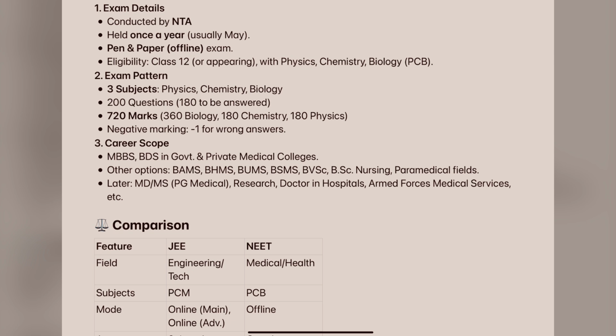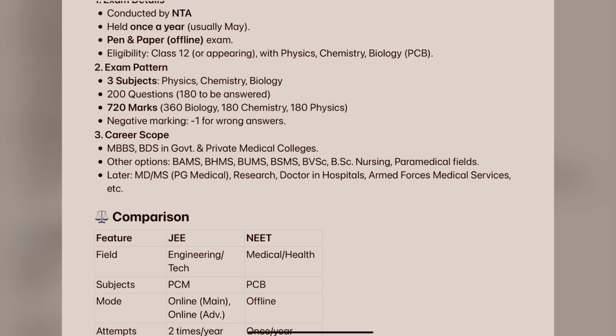Here also we have 12th class, those who are completing first year and are going to write the annual examination, their board exams. These people are eligible to write this exam. So what are the subjects here? Physics, chemistry, and biology. We call it PCB: physics, chemistry, biology. Biology contains botany and zoology. Clear? So these are the eligibility subjects.